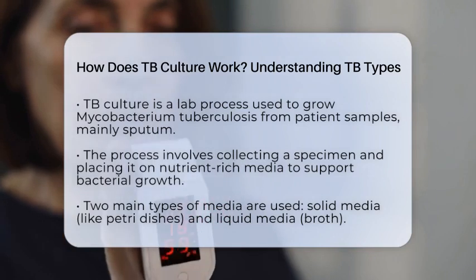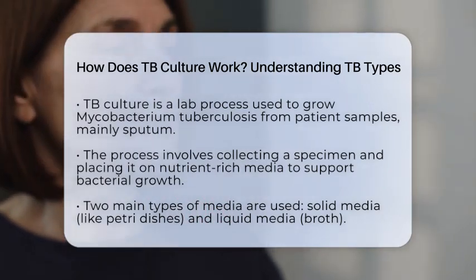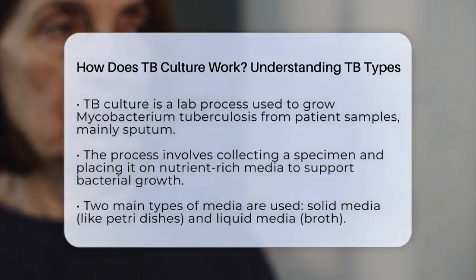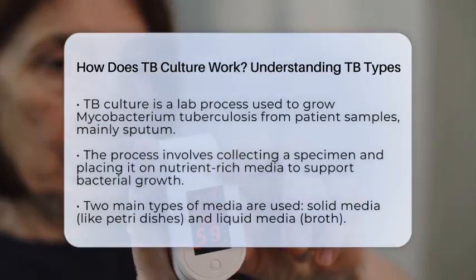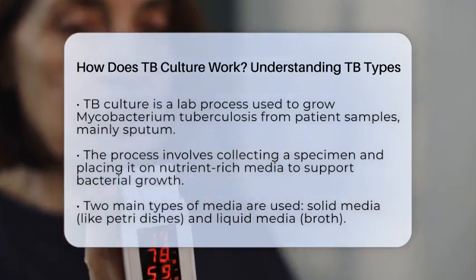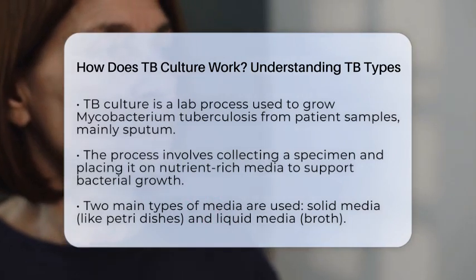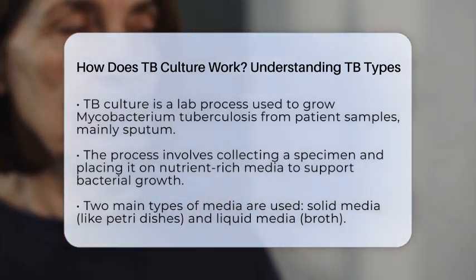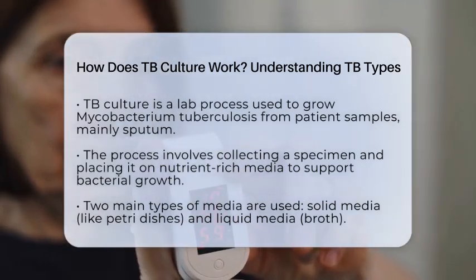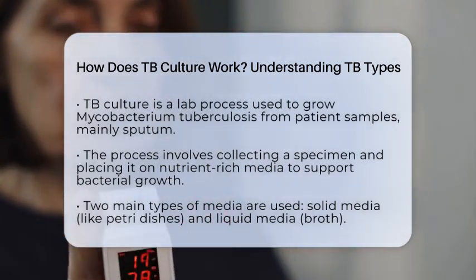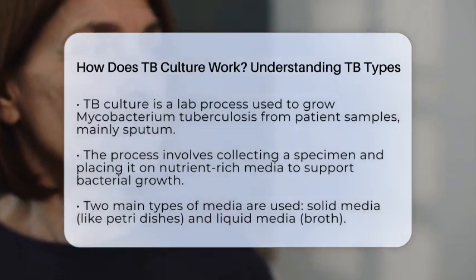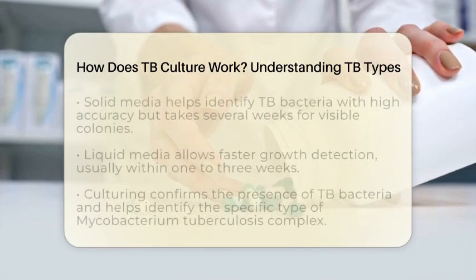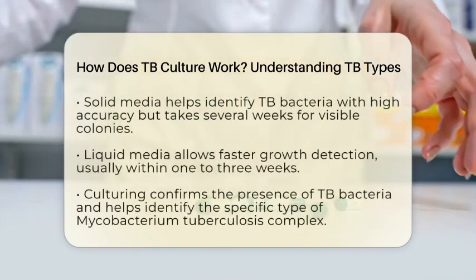has active TB disease. The process starts with collecting a specimen, then placing it onto special nutrient-rich media that support bacterial growth. There are mainly two types of media used: solid media and liquid media. Solid media involves spreading the sample on a solid surface, like a petri dish, which helps identify M. tuberculosis with high accuracy. But because these bacteria grow very slowly, it can take several weeks to see visible colonies.